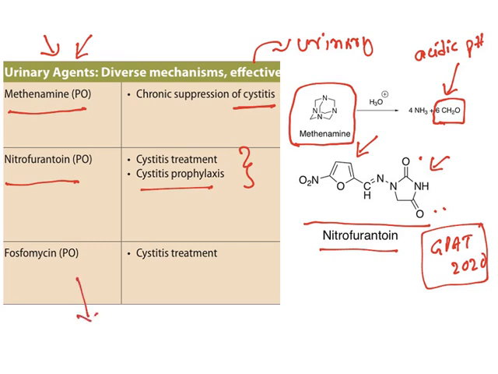Now the next one, fosfomycin, we have already seen about this. This is a cell wall inhibitor. It interferes with the cell wall formation of the bacteria, and this is also used to treat cystitis. So these agents are urinary agents.